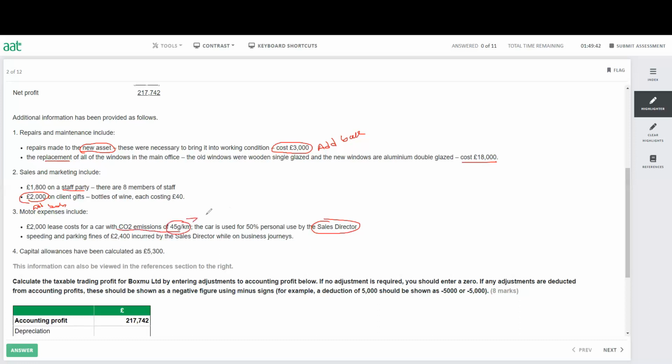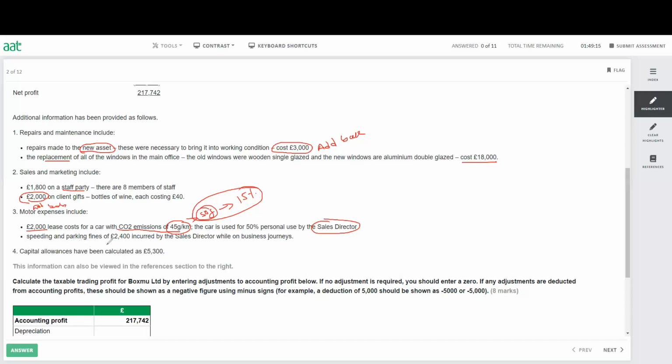If it is more than 50 gram, then there is a restriction of 15%. So make sure you read the whole story from the table of the allowable expenditure for the lease cost. Now it is less than 50 gram, so you can take all the 2,000 as allowable expenditure, but in the exam, you might have more than 50 grams. You have to know the whole rules, not only what you're practicing from here.